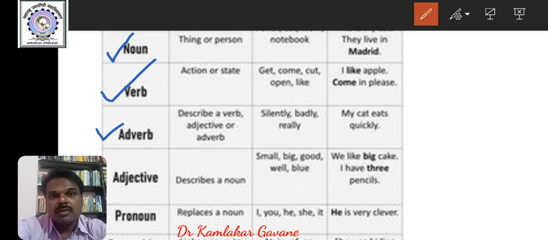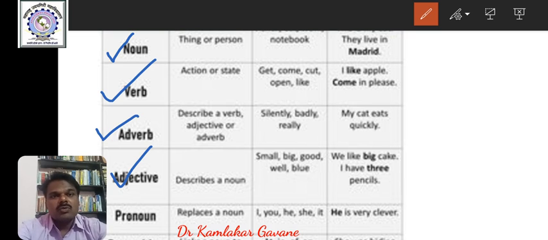An adverb modifies verb, adjective or another adverb, right? And next, adjective. Adjective is a word which modifies noun.